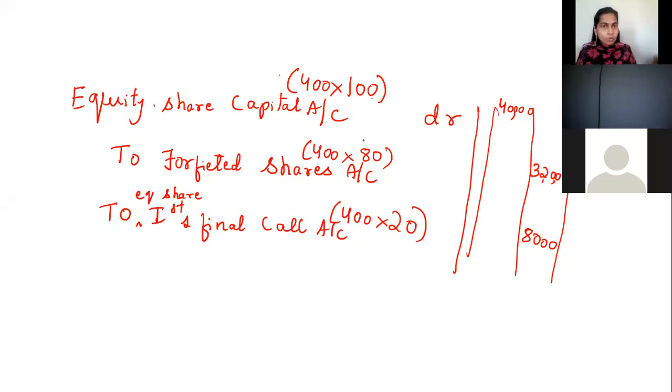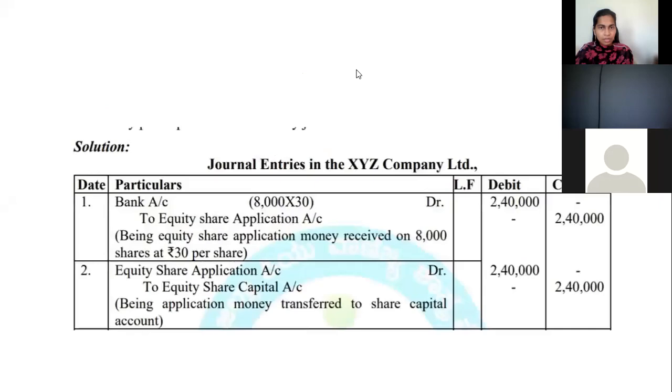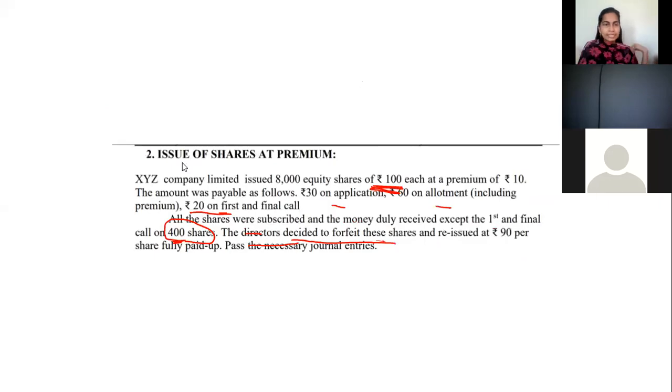Yes, this 80, how did it come? It is the application rate and the allotment rate, students. Application time, how much did the company receive? 30 rupees. Plus allotment 60, but there is premium. Premium you don't include. So from 60, you have to minus 10. That will give you 50. So 50 plus 30.